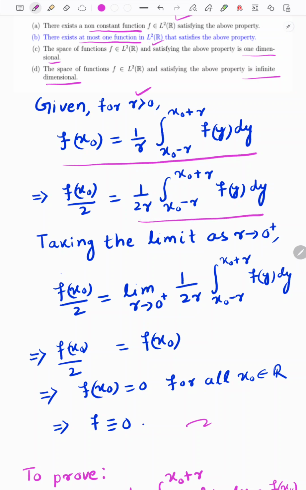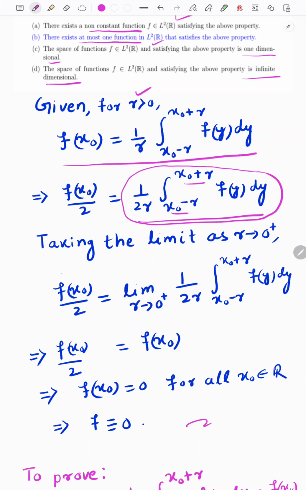One can ask why we divide by this quantity: because we are converting it into an average. Why does dividing by 2r give an average? Because we are integrating from x0 minus r to x0 plus r, and then dividing by its measure. Measure means the length, and the length of the interval from x0 minus r to x0 plus r is nothing but 2r. So dividing by its measure gives the average value.